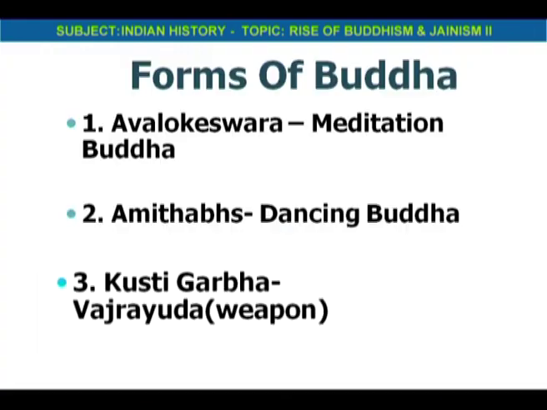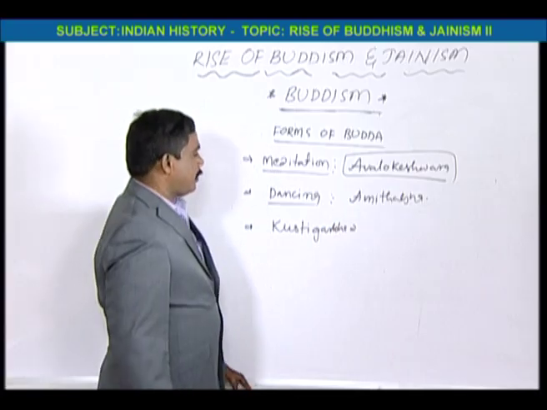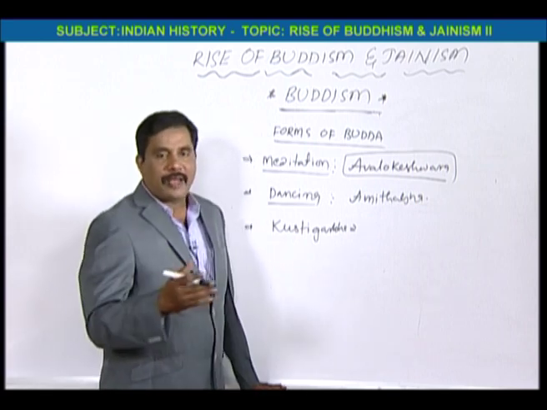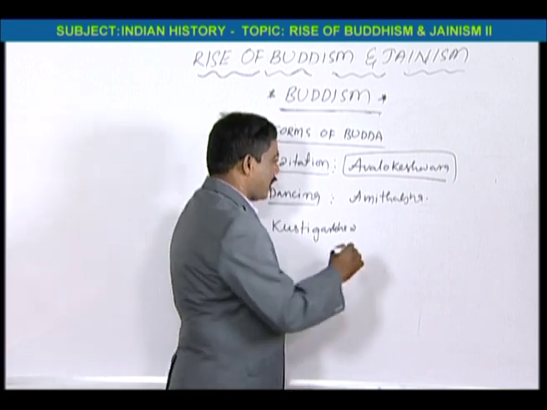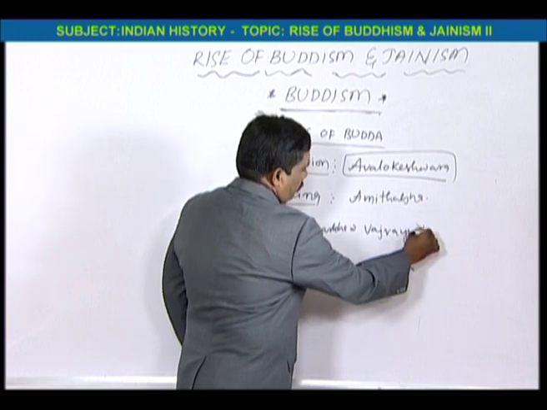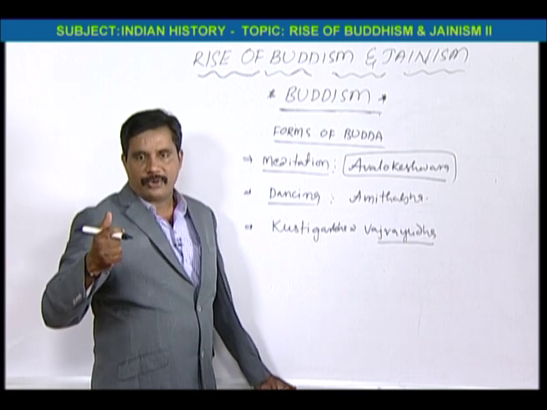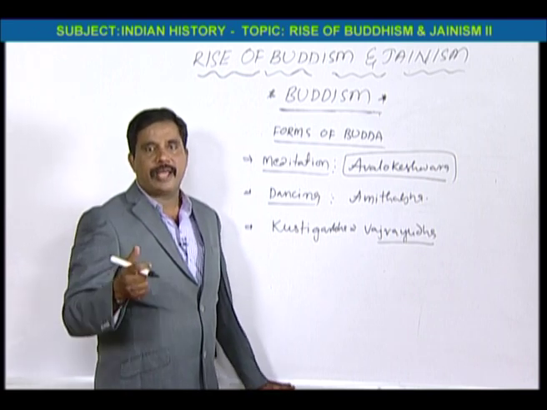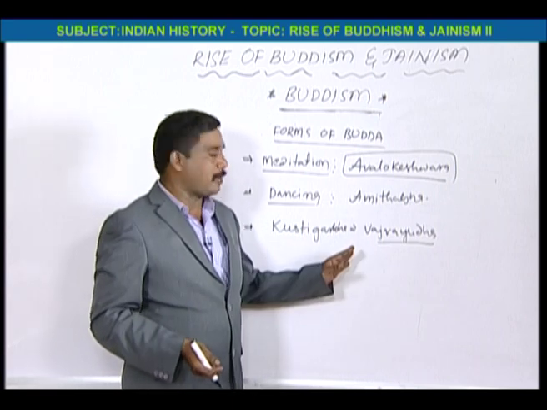And then there is another form of Buddha, which means Buddha having a weapon. Buddha will have the weapon, that is Vajrayudha. So he will hold the weapon, looking like a battle warrior. That's why it is called Vajrapani Buddha.